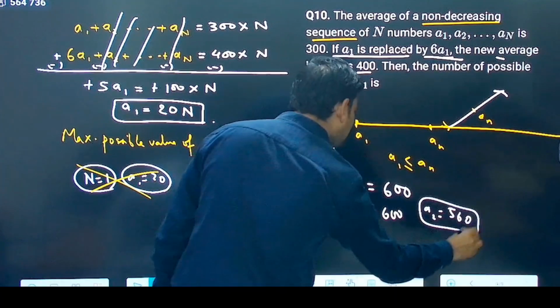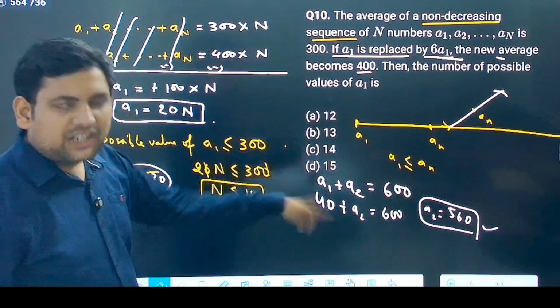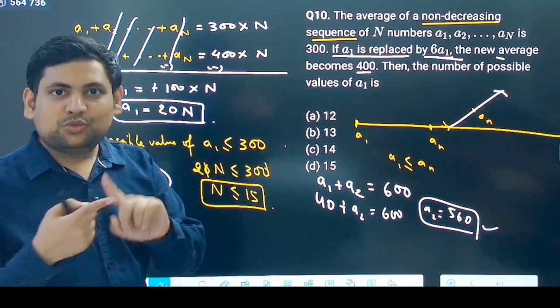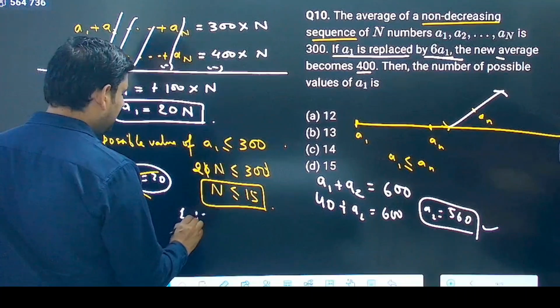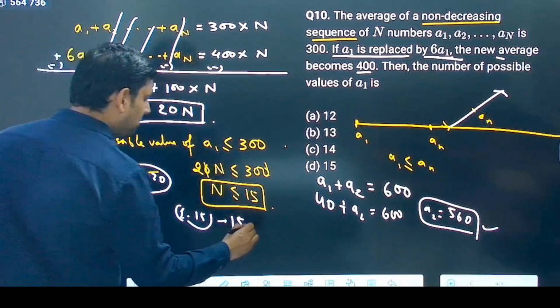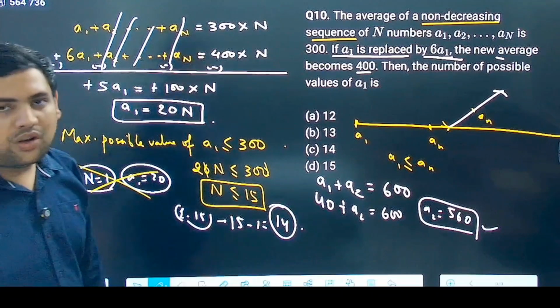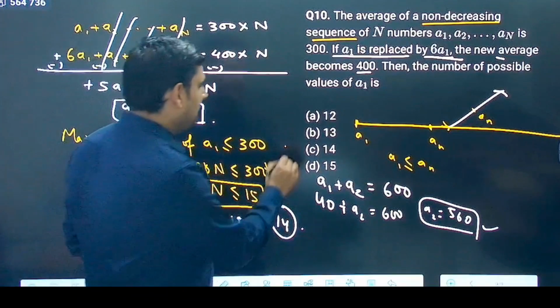Does it matter? Is it possible? Yes. So from n equal to 2, everything is possible. How many possibilities? n equal to 2, 3, 4, 5 up till 15. Basically from 1 to 15 there are 15 numbers, but 1 is not possible. So in total there are 14 possible values of n, and similarly 14 possible values of a1. C becomes the answer.